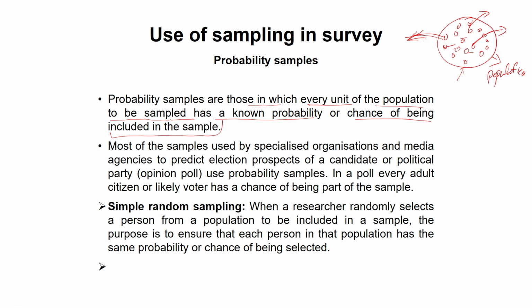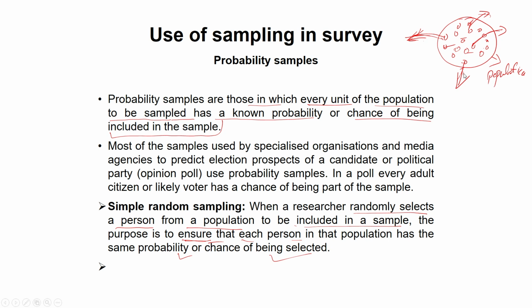Now let us understand one by one. What is simple random sampling? Simple random sampling is when a researcher randomly selects a person from a population to be included in a sample. The purpose in simple random sampling is to ensure that each person in the population has a probability or chance of being selected. As I said, the probability is there, and these people are randomly picked. So I randomly pick this one, and this one, as my sample.